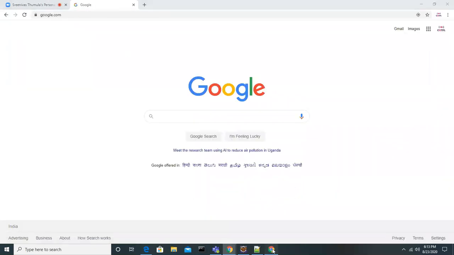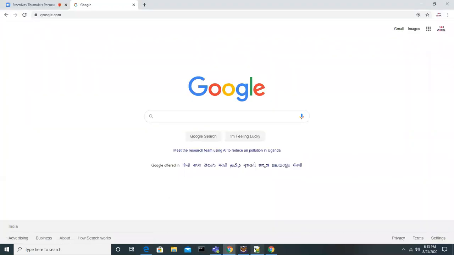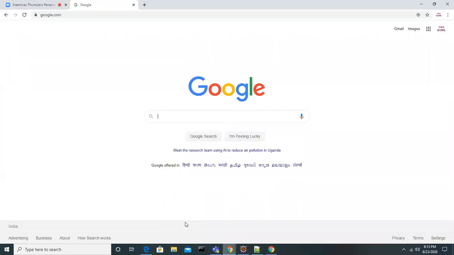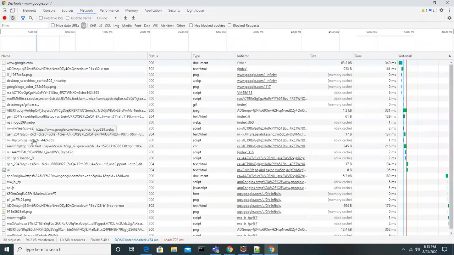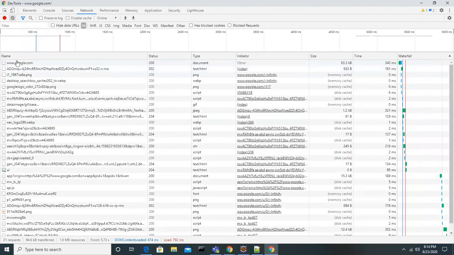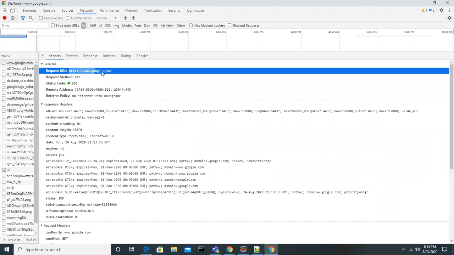Okay. So look at this. I'm going to show it so that we can be clear about what we see. Here the intention is to understand this. So there are many network calls that went to the backend, and look at this. We will discuss this. This is the main thing. So this is what you gave in the browser in the address bar, and there you can see the